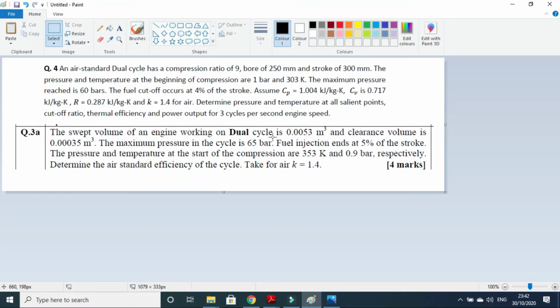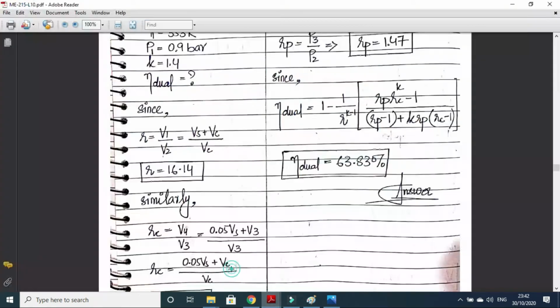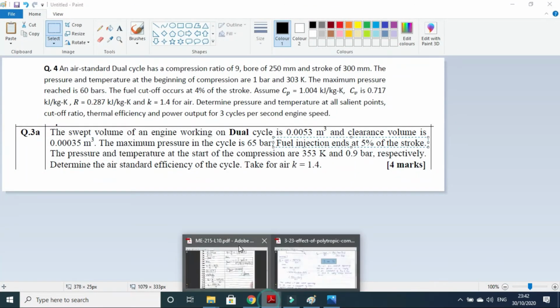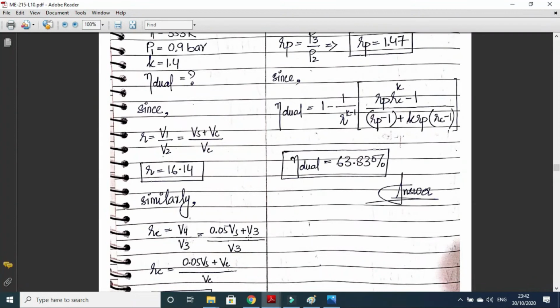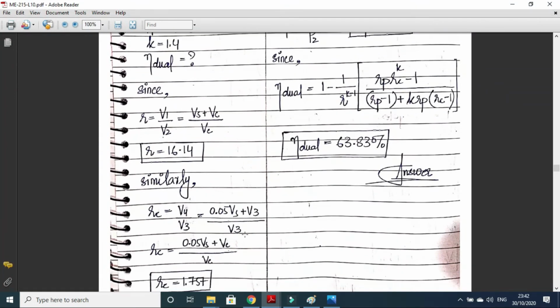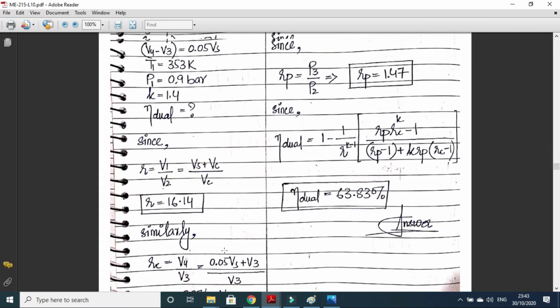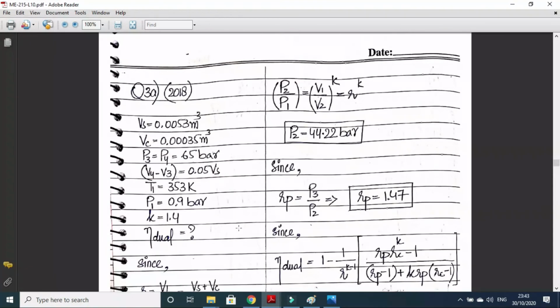Here it is fuel injection ends at 5% of the stroke. So V4 will be equal to V3 plus 0.05 times the swept volume. With this we can calculate the cutoff ratio. Swept volume we know, clearance volume we know because V3 is equal to clearance volume. So we can calculate the cutoff ratio. R is known, cutoff ratio is known.